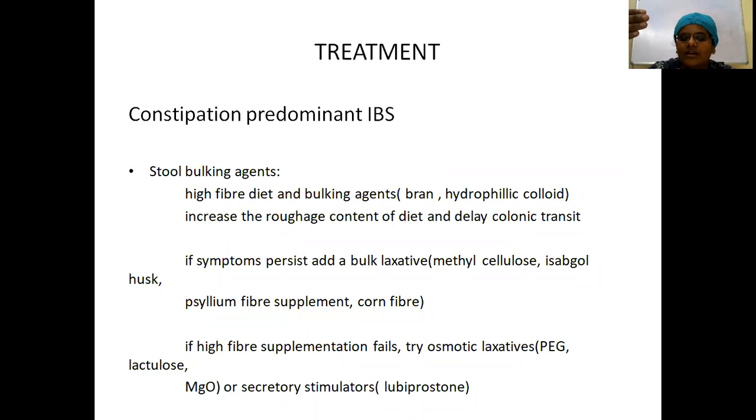It's like a stepwise thing. First is diet, fiber diet. If the fiber diet is not sufficient, add a laxative. If the fiber diet is failing, first try bulk laxatives. If that's also failing, try osmotic laxatives like polyethylene glycol, lactulose, or magnesium oxide. Or then give secretory stimulators like lubiprostone. This is chloride channel related. Lubiprostone is a chloride channel activator.